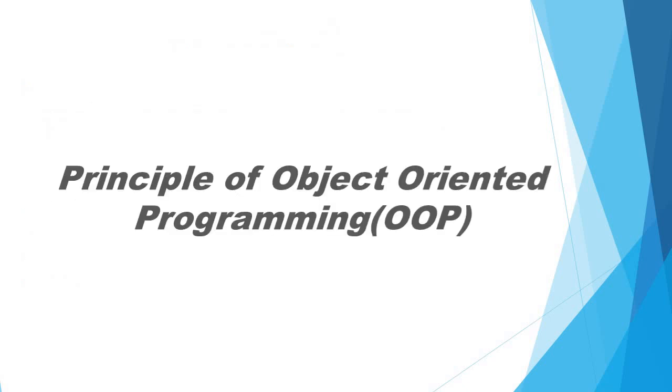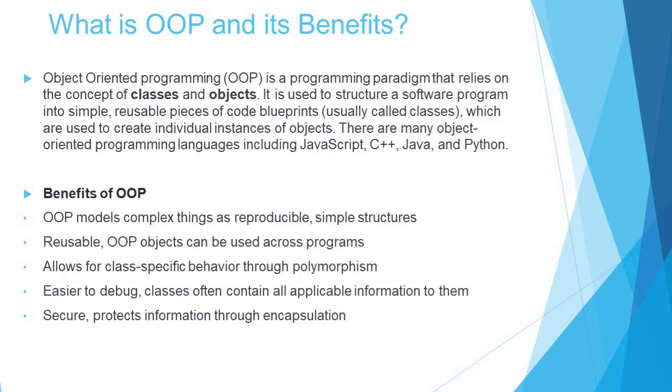Principle of object-oriented programming. Object-oriented programming is a programming paradigm that relies on the concept of classes and objects. There are many object-oriented programming languages including JavaScript, C++, Java, and Python. Benefits of OOP: it is reusable, it is easier to debug, it is secure, and it protects information through encapsulation.